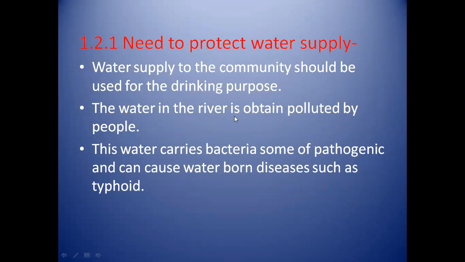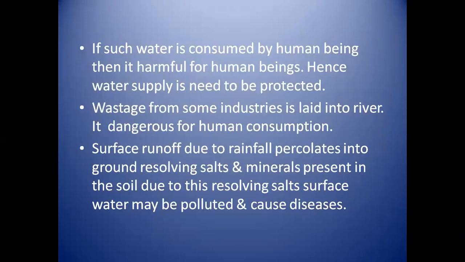This water from the river may be polluted by people, and it may contain bacteria or pathogenic bacteria which can cause waterborne diseases like typhoid. When such water is consumed by human beings, it is harmful for them. Hence, there is a need to protect the water supply.